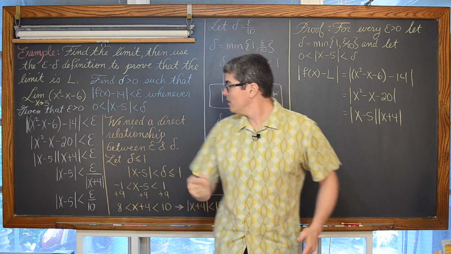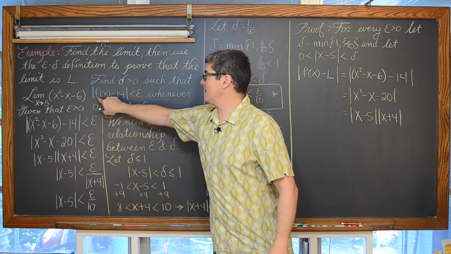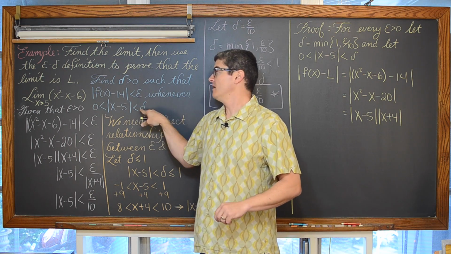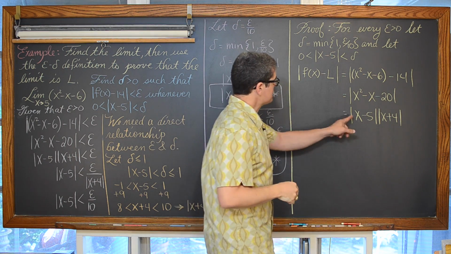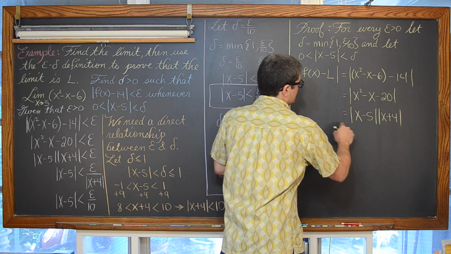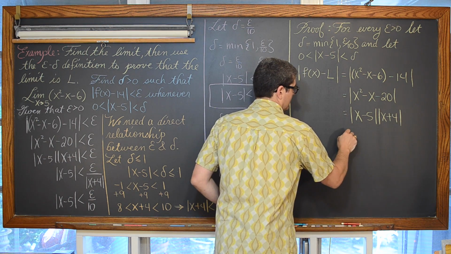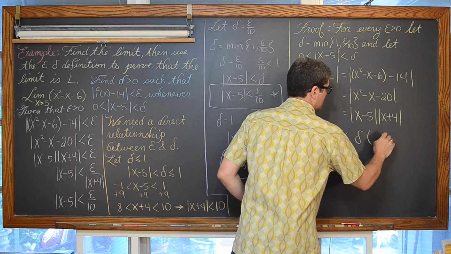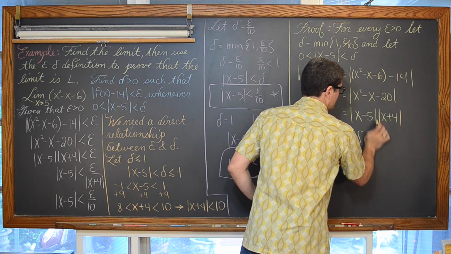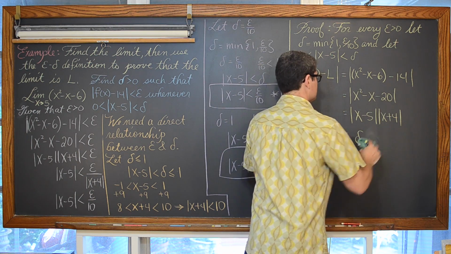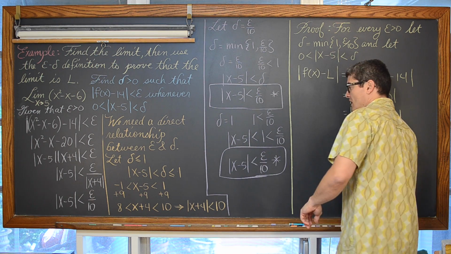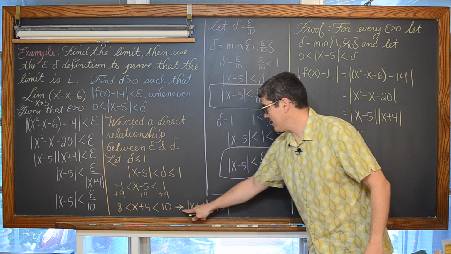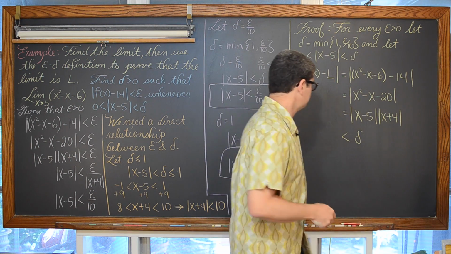We're trying to prove that the absolute value of f of x minus L is less than epsilon whenever this is true. So this now is going to become less than delta, times the absolute value of x plus 4, which we have from our scratch work over here is less than 10.